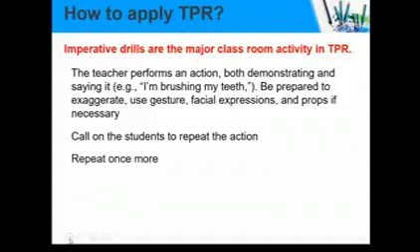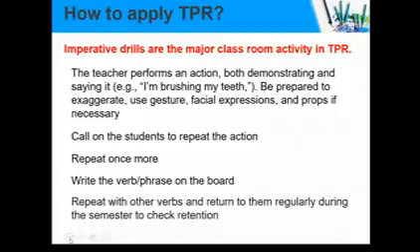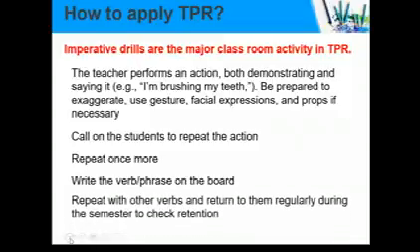Then repeat once more. I'm brushing my teeth. Then write the verb phrase on the whiteboard. You write brushing, and everyone says brushing and does the brushing activity. What is brushing? This is brushing. Again, brushing my teeth. Then you do it again: brushing the floor, brushing the chair, and another one.